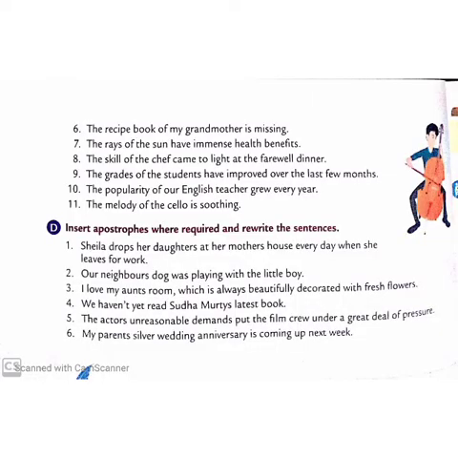Number D, this is also an exercise. Insert apostrophes where required and rewrite the sentences. So here the sentences are given, so you have to insert apostrophes according to the sentence, and after this you have to rewrite the sentence also. Okay, you cannot write the same sentence, you have to rewrite the sentence after inserting apostrophes. So all this you have to do as an assignment.